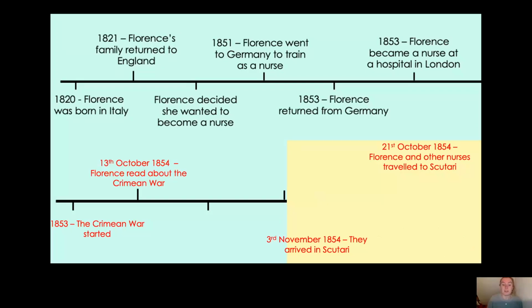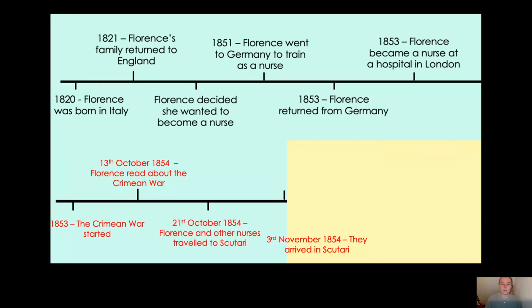Yes, that's right, brilliant. It's the 13th of October 1854, which was when Florence read about the Crimean War in the Times newspaper. Now what comes next? The 3rd of November or the 21st of October? Yes, that's right, the 21st of October 1854, which is when Florence and other nurses travelled to Scutari to help the wounded soldiers. And then that leaves the final event, which was the 3rd of November 1854, which was when they arrived after 2 long weeks in Scutari. Okay, now like I said before, I wonder what they found.